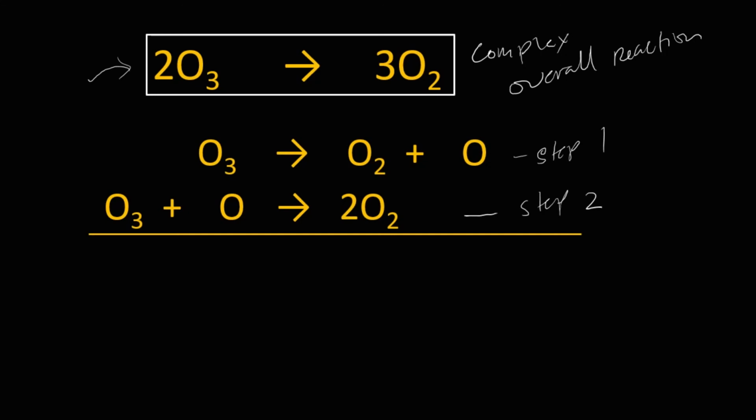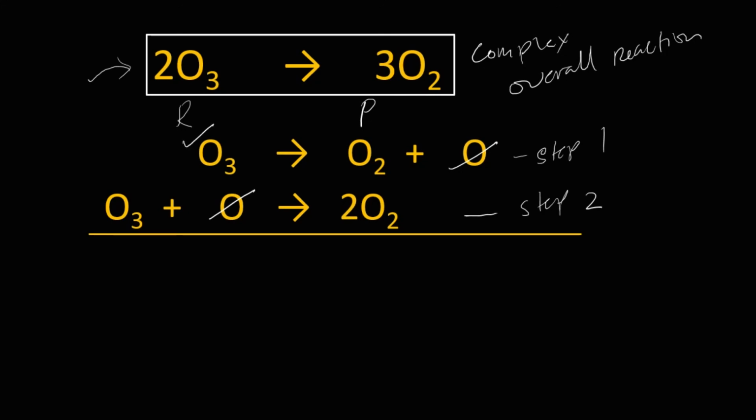But first, we have to eliminate those species that appeared in the reactant and also appeared in the product side, right? So let's examine it. Here we can see that oxygen appeared in the reactant and oxygen appeared in the product, so there's nothing more that we can eliminate. So let's add up all together.